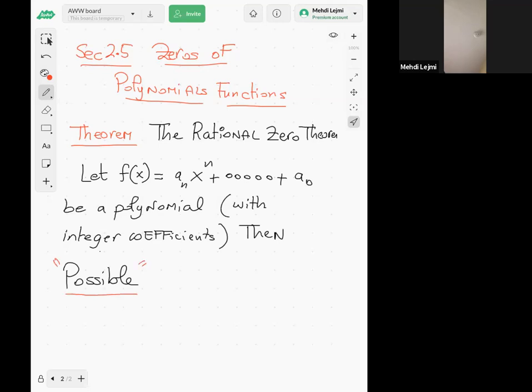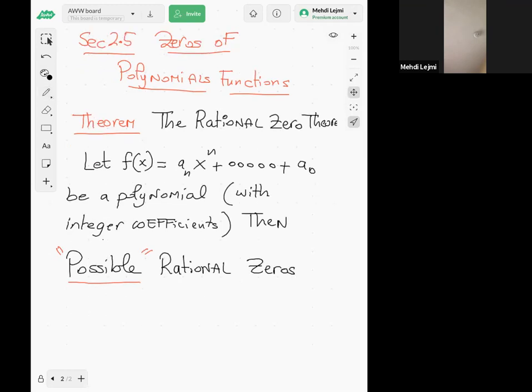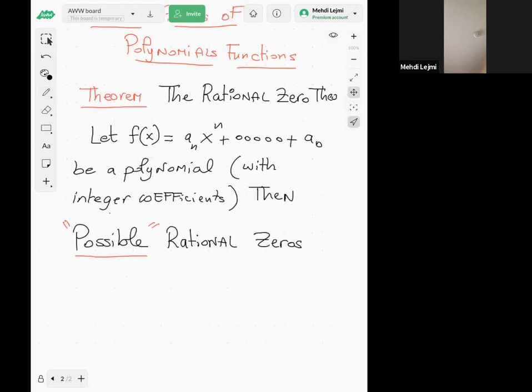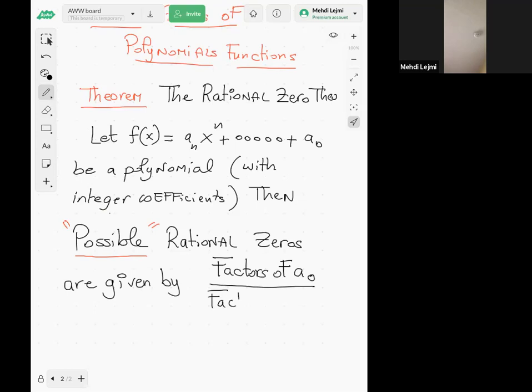The possible rational solutions, or zeros, of f of x equal to 0 are given by the factors of a subscript 0, the constant, over the factors of the leading coefficient, a subscript n.